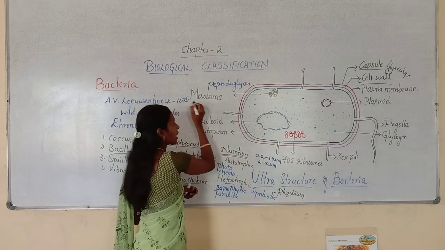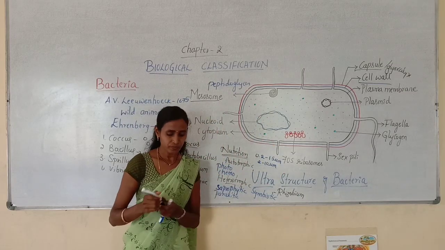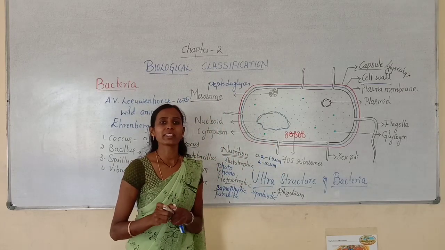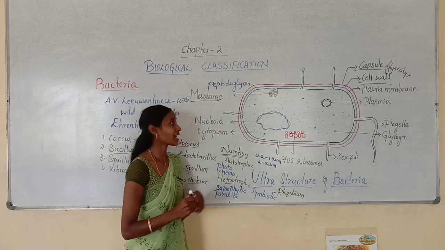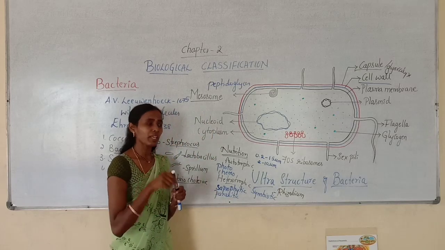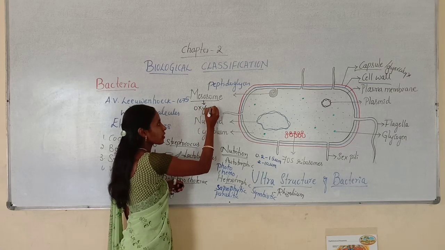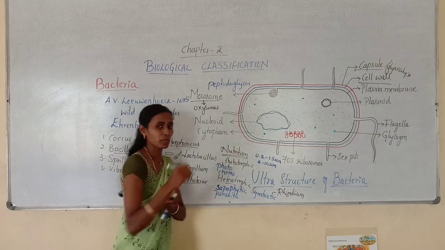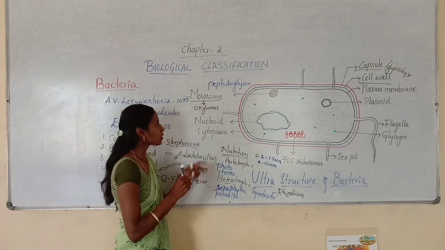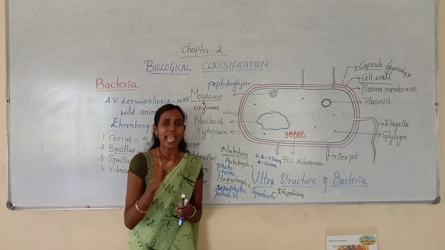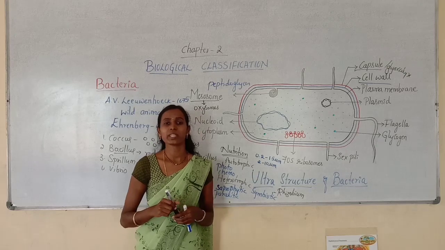These structures are called mesosomes. The inward foldings of the plasma membrane are called mesosomes, and these mesosomes contain oxysomes. When you observe the structure of the mesosome, you can know the oxysomes, and these oxysomes mainly help in respiration.